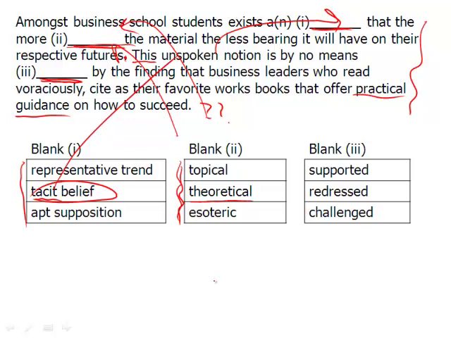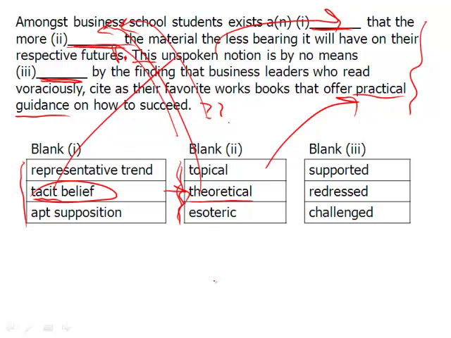So we can assume that most likely this is the answer, but if that's the case, now that we've found this hidden clue over here, what must the third blank be? And so you can see that now the 2 blanks are going together. So if we assume that theoretical is the answer to the second blank, that the more theoretical the material, the less bearing it will have on their respective futures, this unspoken notion is by no means blanked by the fact that business leaders actually read practical books.